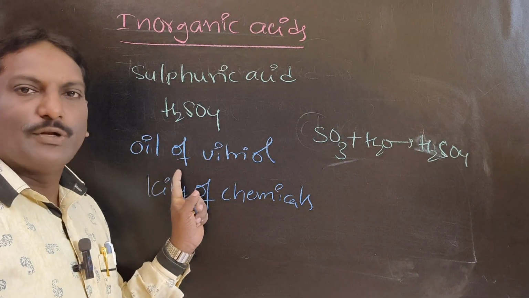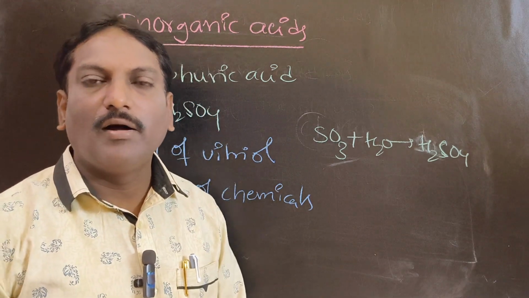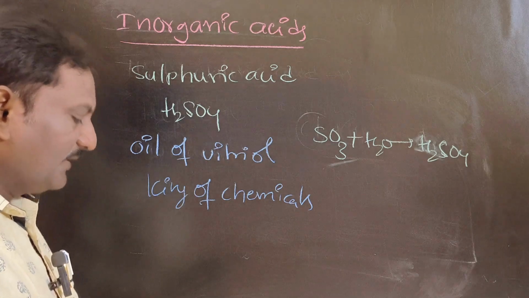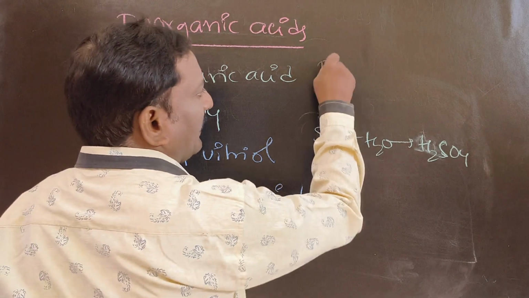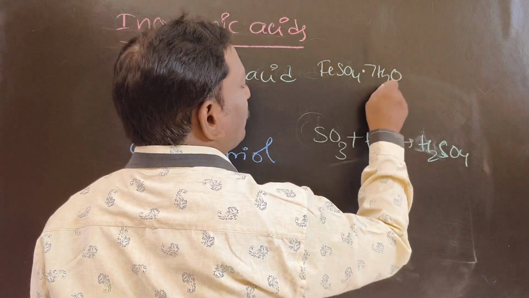It is called oil of vitriol because it is obtained in the form of oil on heating green vitriol. Green vitriol is iron sulfate, FeSO4.7H2O.